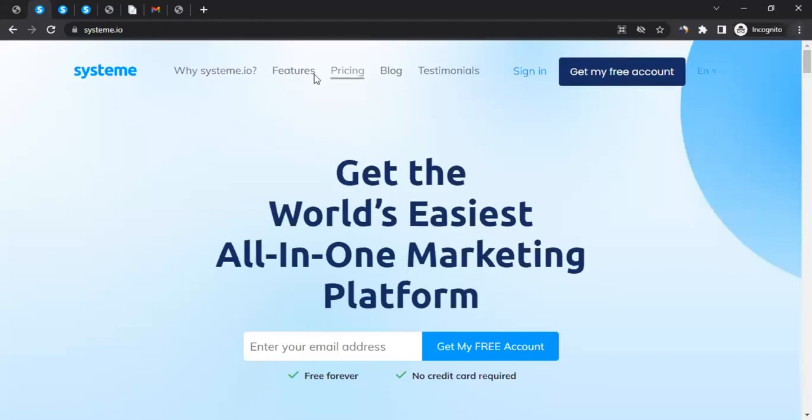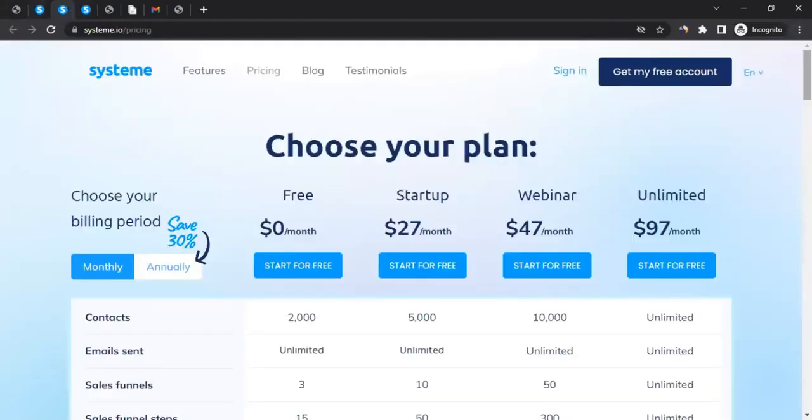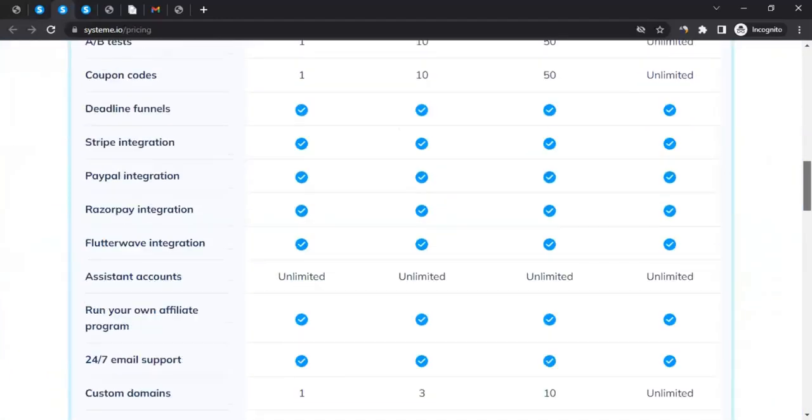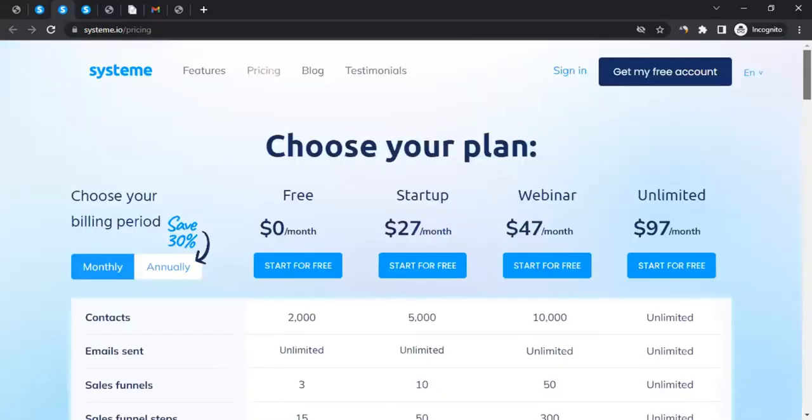And if you look at the pricing, let me take you here. You can read through what they're offering. They have a free plan, then they've got startup, webinar, unlimited. You can see what they're providing. So they're one of the amazing platforms out there. If you're part of affiliate marketing, you might want to consider using them, that's what I would suggest.